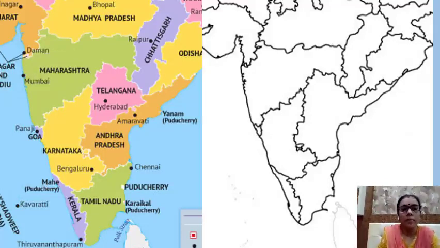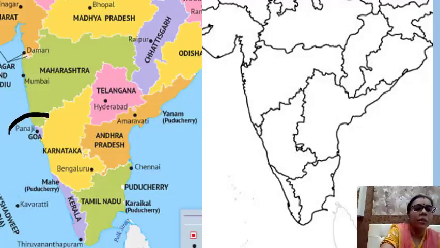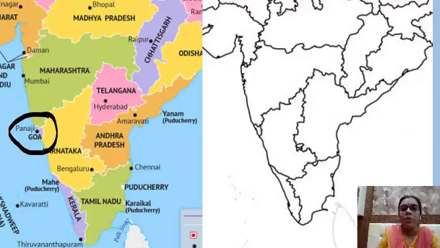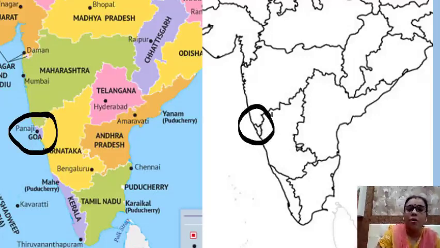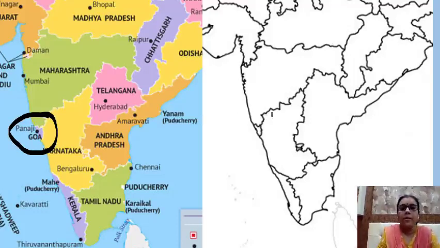Next is Goa. Goa is the neighboring state of Maharashtra, located towards the south of Maharashtra. The capital of Goa is Panaji. This one is Goa, the small one. Can you see? Yes. Now you have to identify Goa on the outline map. Yes, this is Goa, the small one. Followed, children? This one is Goa. Now what you have to do? You have to make one arrow. Let me erase this. Yes, you have to make one arrow.